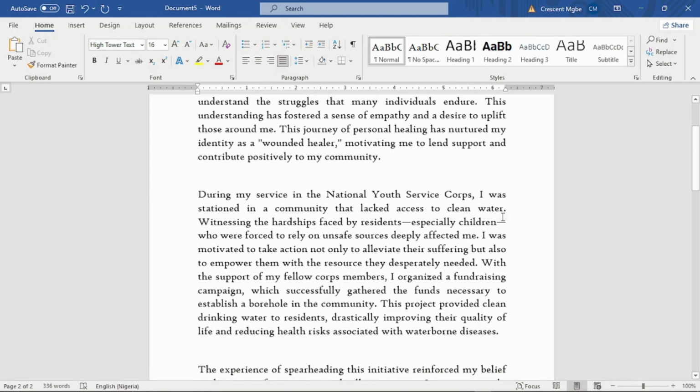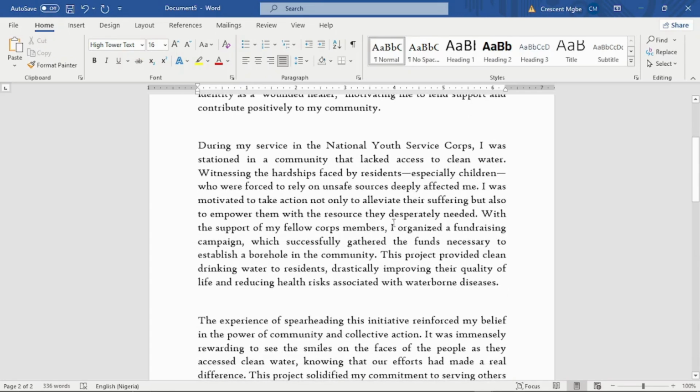During my service in the National Youth Service Corps, I was stationed in a community that lacked access to clean water. Witnessing the hardship faced by residents, especially children who were forced to rely on unsafe sources, deeply affected me. I was motivated to take action not only to alleviate their suffering, but also to empower them with resources they desperately needed. With the support of my fellow corps members, I organized a fundraising campaign which successfully gathered the funds necessary to establish a borehole in the community.